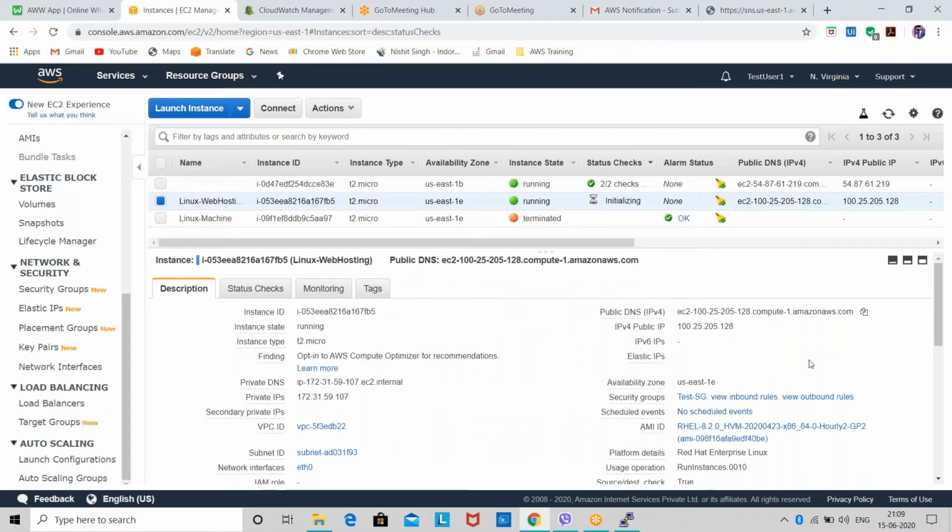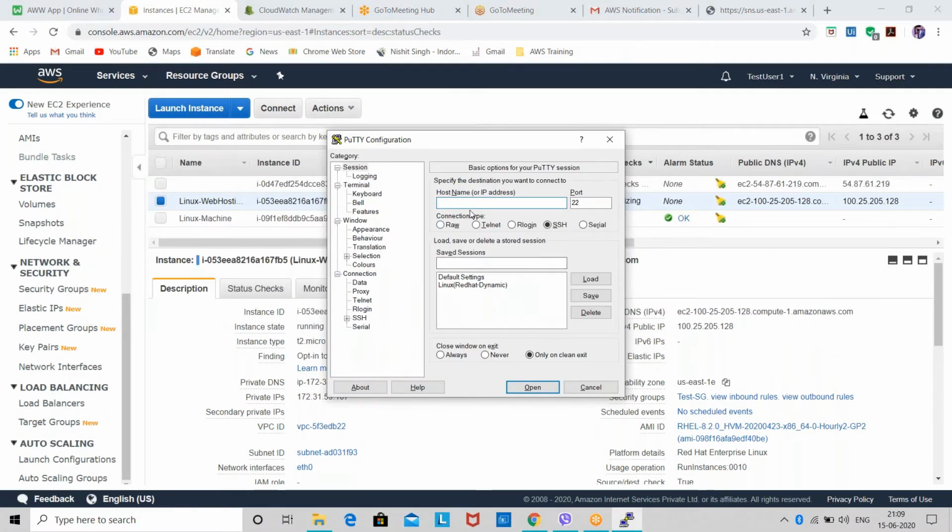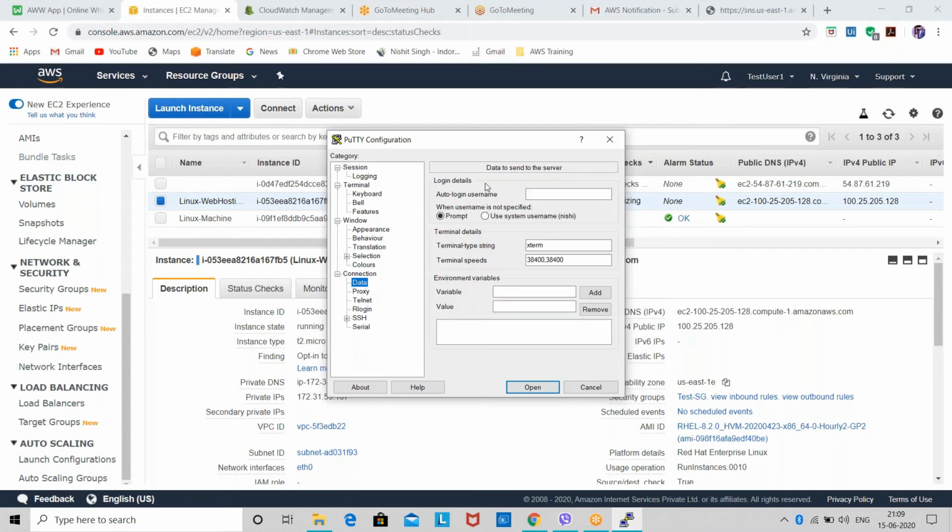Okay, I'll paste it here. Then in the connection data section, you have to mention the username. Remember this thing, every Linux instance that you install on AWS, the username is the same, that is EC2-user.